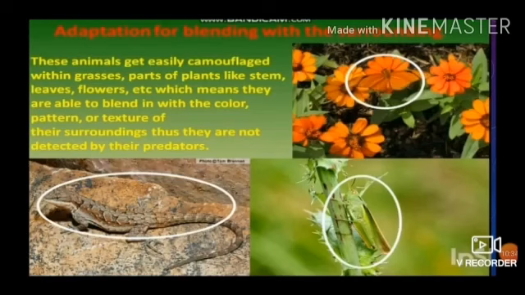These animals get easily camouflaged with the grasses, parts of plants like stem, leaves, flowers, etc., which means they are able to blend in with the color, pattern or texture of their surroundings. Thus, they are not detected by their predators.